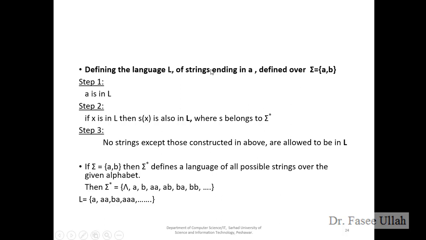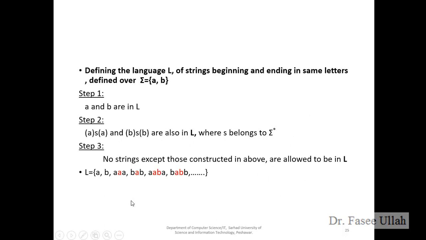We have again the same language, A and B. In the first case, A belongs to L. In step 2, if x is in the language L, then S of x must also be in the language, which belongs to sigma star. So how can we define it for the palindrome? The empty set, A B, A B, B B, and B A, and so on. You can write this. This is how we can define the language for the palindrome sections.